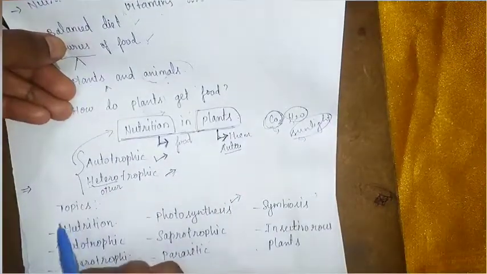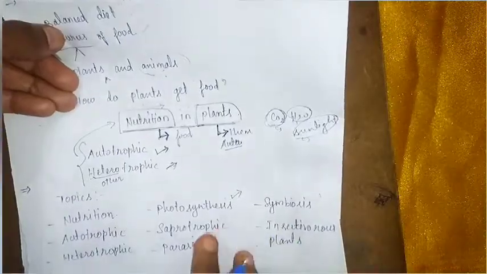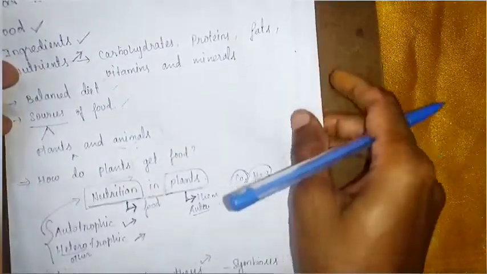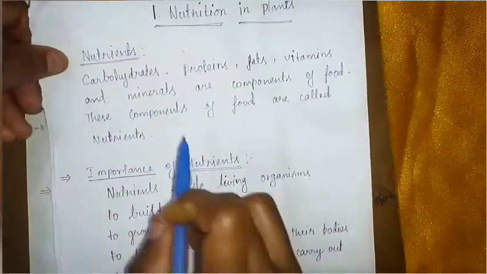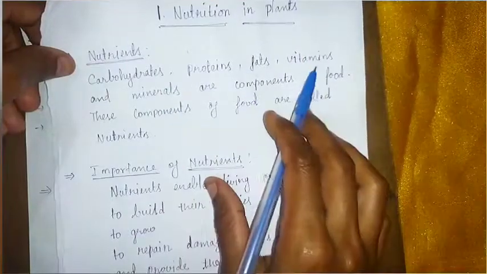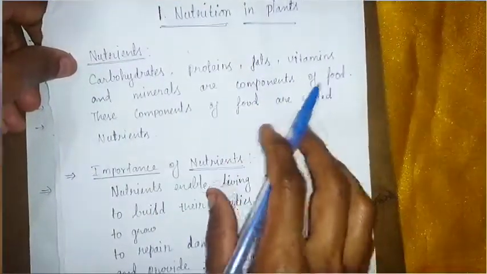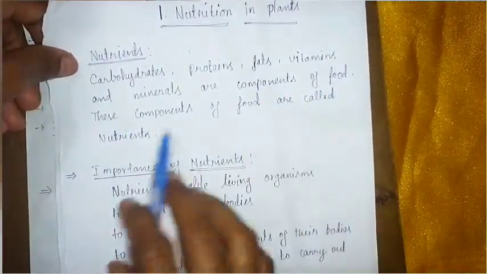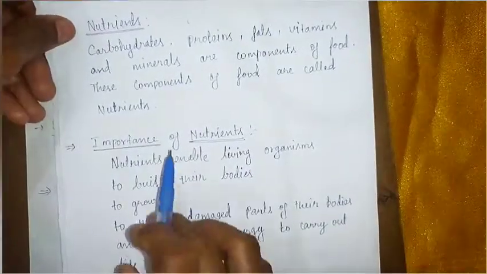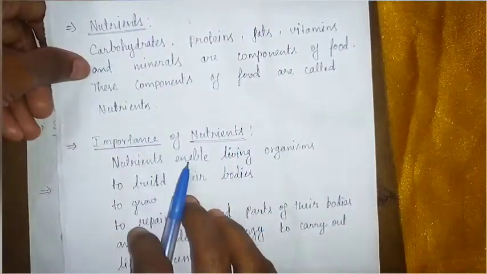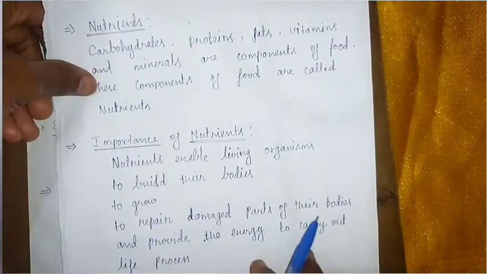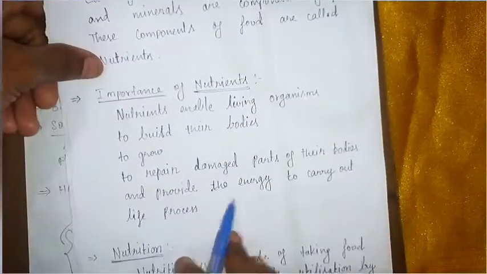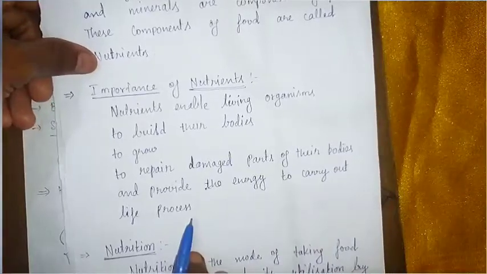Okay, let's revise what we discussed so far. Carbohydrates, proteins, fats, vitamins and minerals are components of food. These components of food are called nutrients. What is the importance of nutrients? Nutrients enable living organisms to build their bodies, to grow, to repair damaged parts of their bodies and provide the energy to carry out life processes.